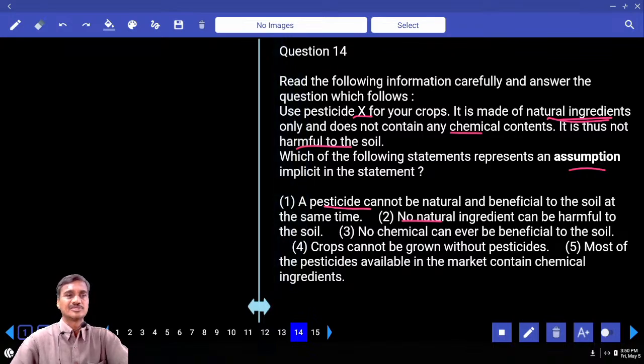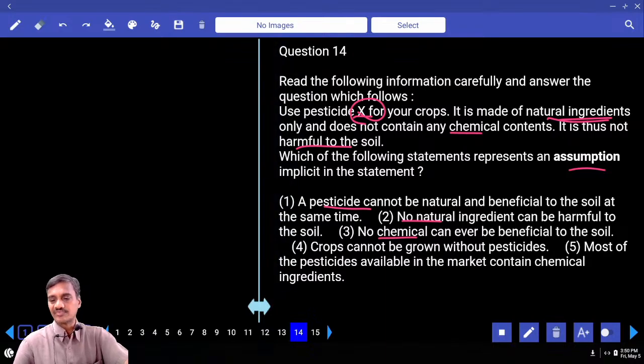We cannot definitely say about this one. And this X is not harmful. Then no chemical can ever be beneficial to the soil. No chemical. Now here again we cannot definitely say this. And here he is talking about X and its benefits. Then crops cannot be grown without pesticides.